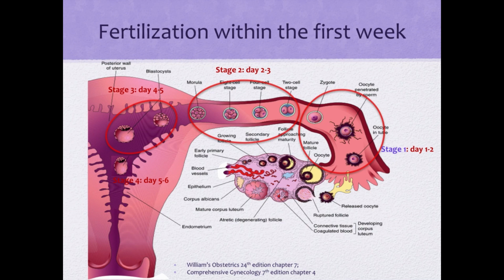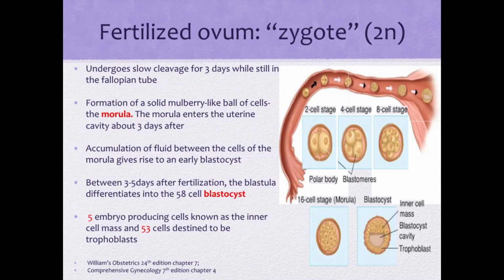And stage 4 is days 5 to 6, when the embryo attaches to the endometrium. The fertilized ovum is what we call the zygote, and this is a diploid. It undergoes slow cleavage for 3 days while still in the fallopian tube. The zygote undergoes multiple cell divisions to eventually become the morula, which is like a solid mulberry-like ball of cells. The morula enters the uterine cavity about 3 days after.